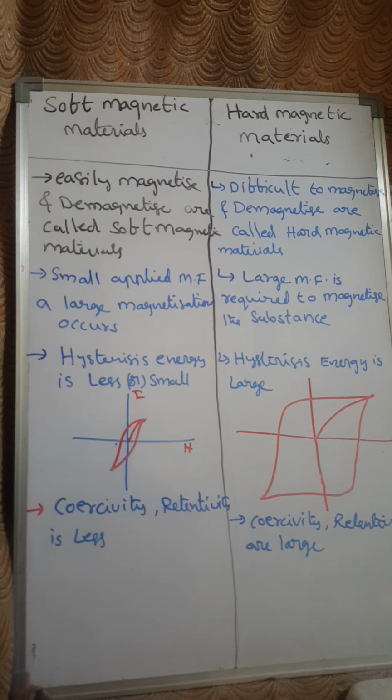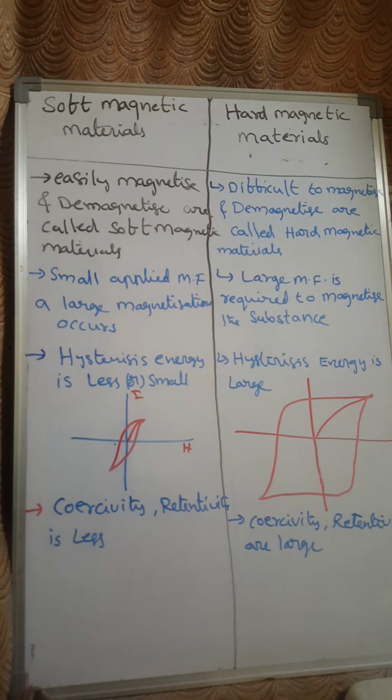For soft magnetic materials, the hysteresis curve is small. That means coercivity and retentivity values are small. And for the hard magnetic materials, the hysteresis curve is long range. That means you will have high coercivity and retentivity values.